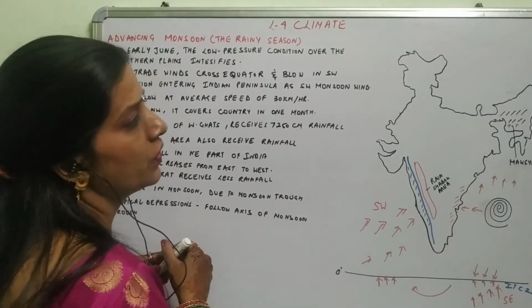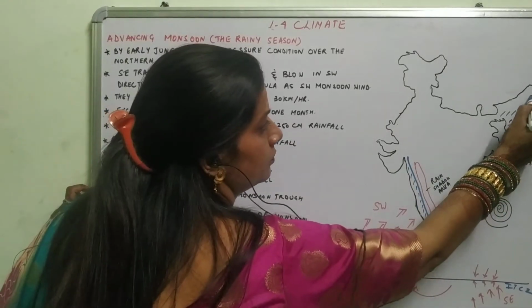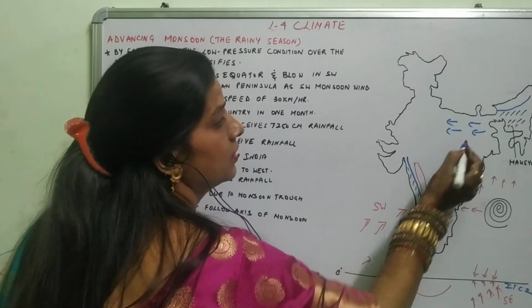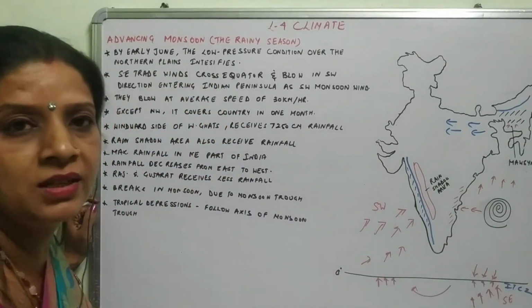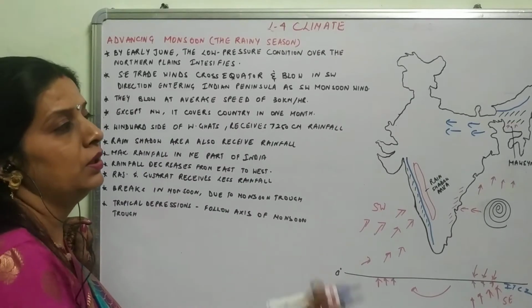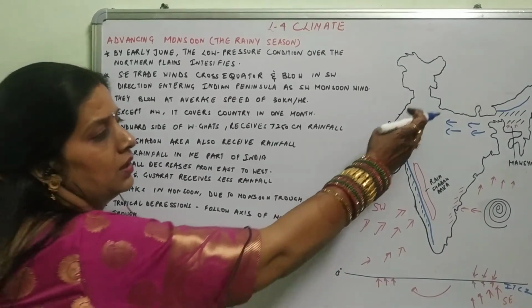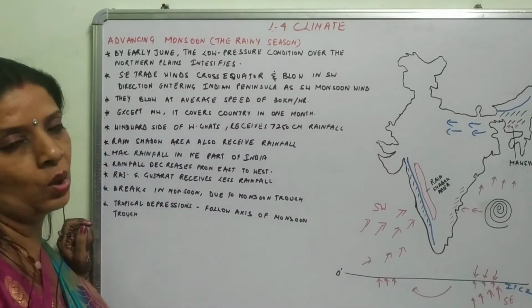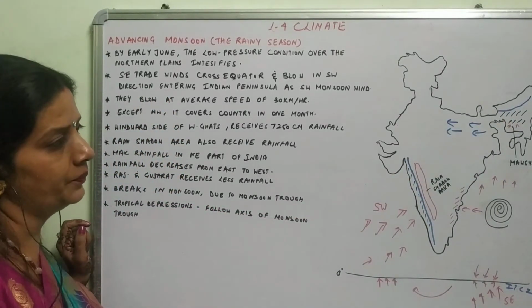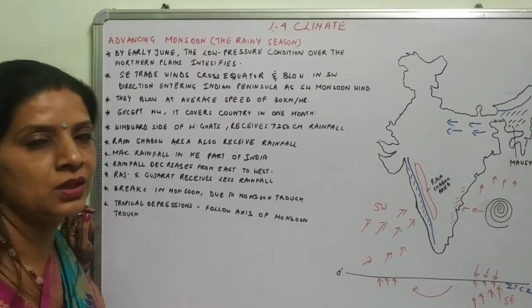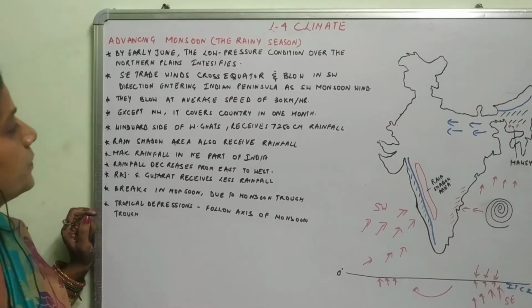After this, these winds strike the Himalayas, then move towards the Ganga plains. But the rainfall starts decreasing from the east towards the west. So this area receives comparatively less rainfall than the northeast states of India. Later on, the whole country is occupied by the southwest monsoon winds.